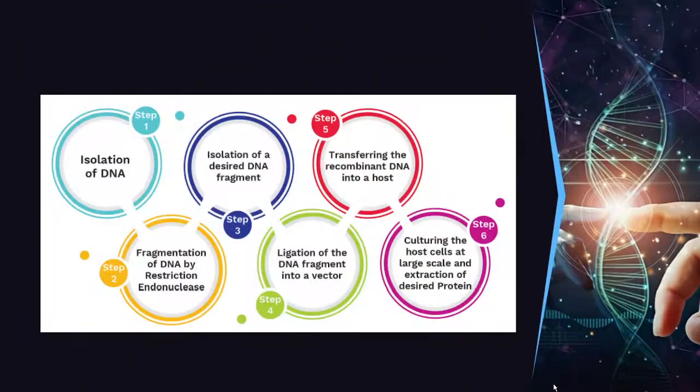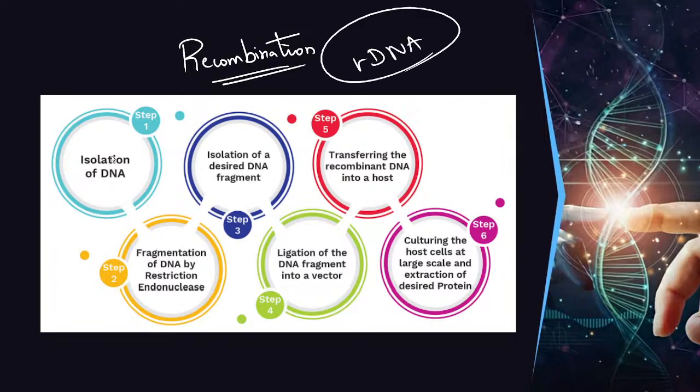Now, in a brief way, we can have 6 steps in order to produce recombinant DNA, or rDNA. What is that? First step is isolation of DNA. We need to isolate the DNA. Then second step, we need to fragment it using restriction endonuclease, that is, restriction enzyme.